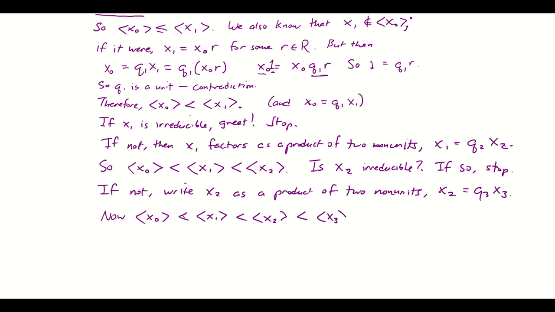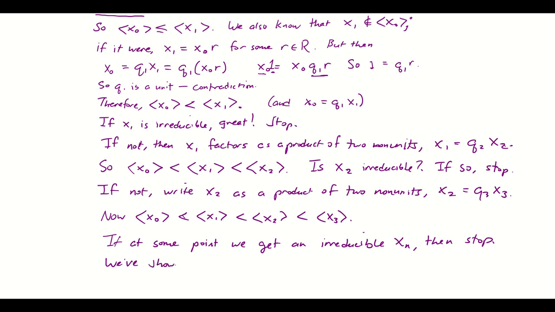I'm starting to realize that the less than signs and the angle bracket signs look awfully similar to each other. I'm sorry about that. And at this point, I'm just going to step back and talk about the entire process, because I could keep doing this for paragraphs and paragraphs, and it'd make for an awfully long video. But the point is, if at some point we get an irreducible xn, then stop. We've shown that x has an irreducible factor.